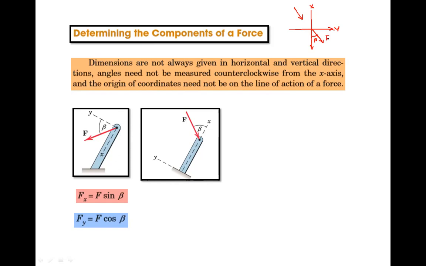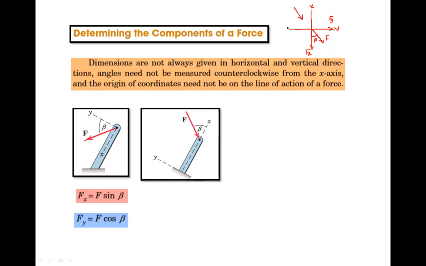Now can you tell me the value of x and y component? What will be the value of this Fx and this Fy? Fx will be minus F sine beta, and Fy will be minus F cos beta. Y is minus because it is going down.